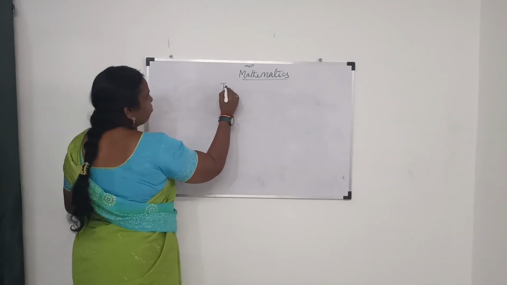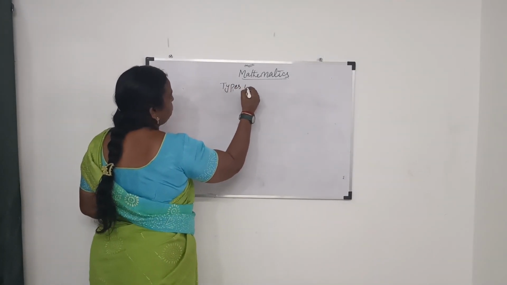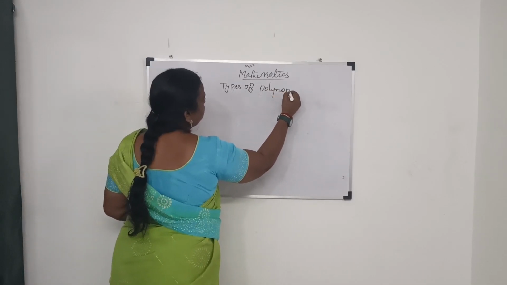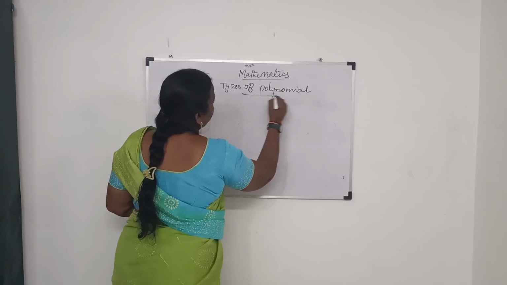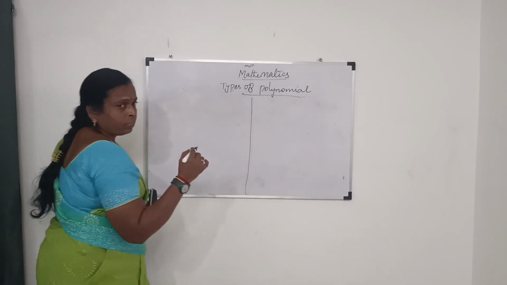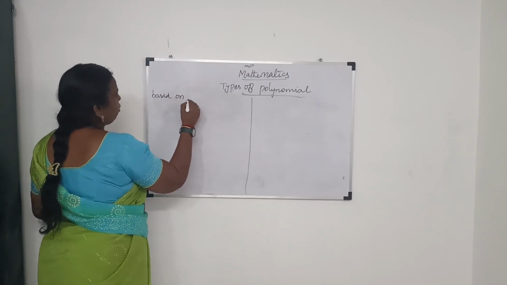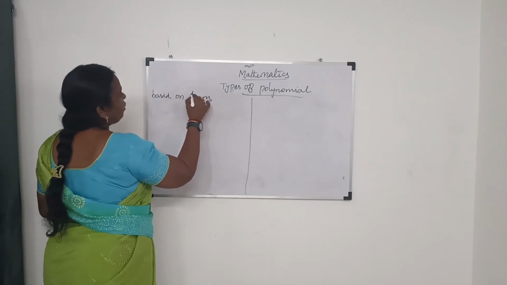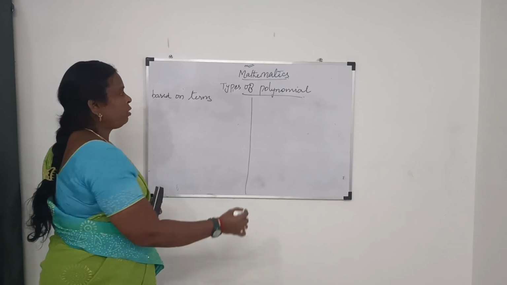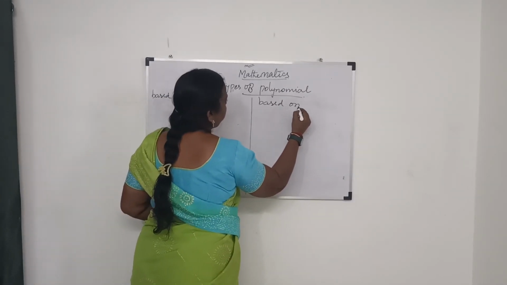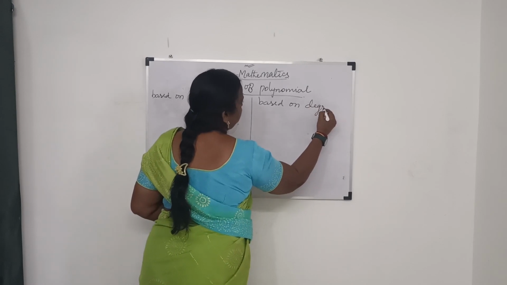So next is types of polynomial. We will divide this into two categories. One is based on terms, how many terms are there in the polynomial. And another one is based on degree. What is degree?